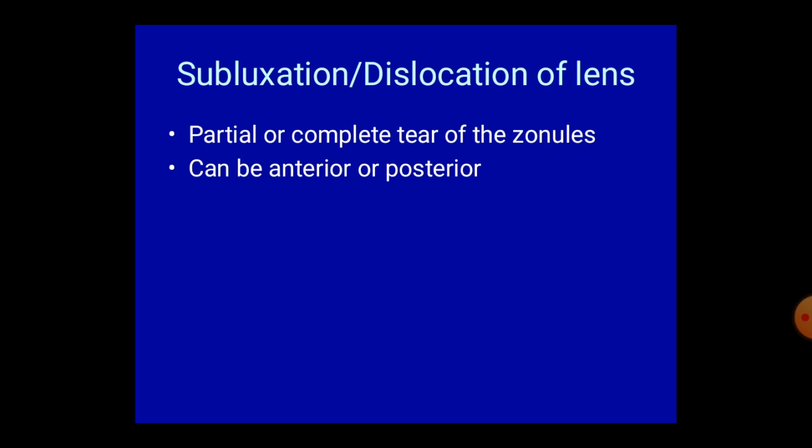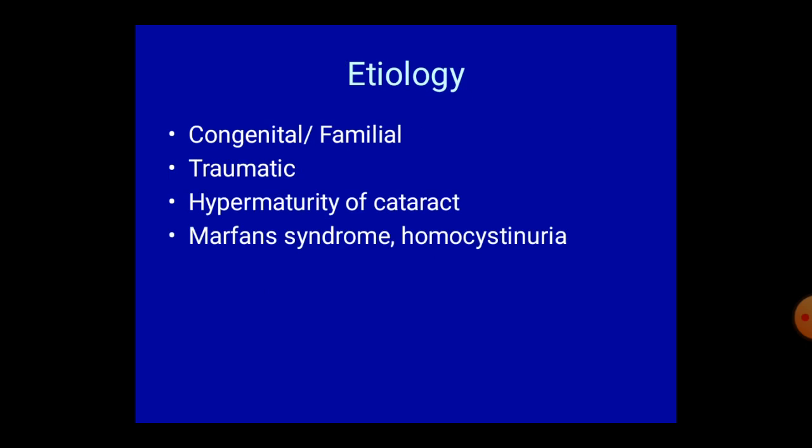Dislocation can be anterior or maybe posterior. Etiology: some congenital or familial causes, but usually dislocation or subluxation occurs in trauma, sometimes in hypermaturity, and in some special cases like Marfan syndrome and homocystinuria.